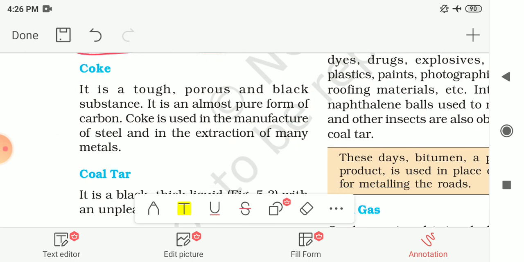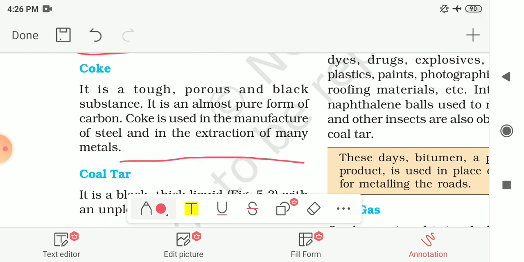Coke is a tough, porous and black substance. Porous means the substance has very small or tiny holes inside it. It is an almost pure form of carbon. Coke is used in the manufacture of steel and in the extraction of many metals.